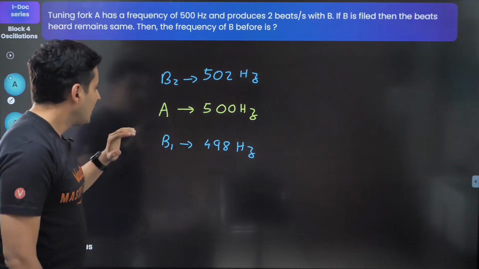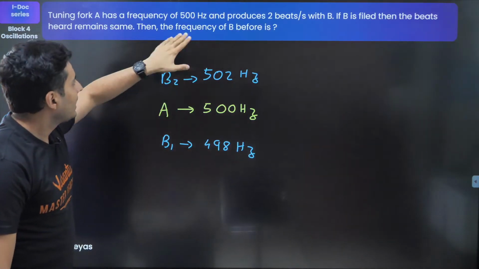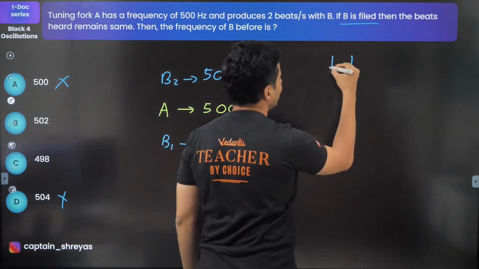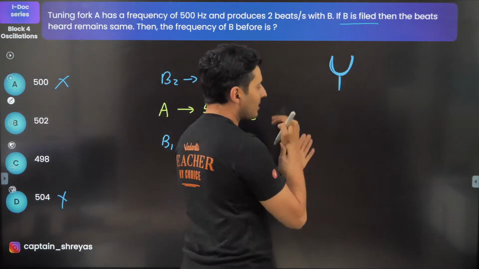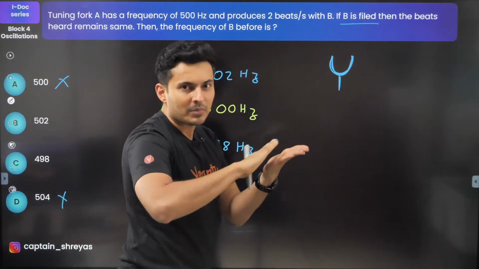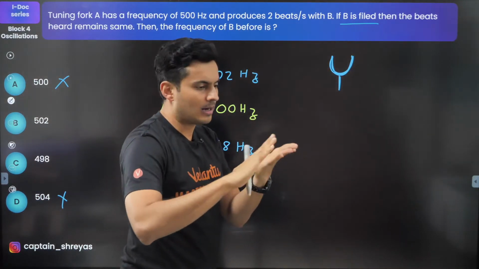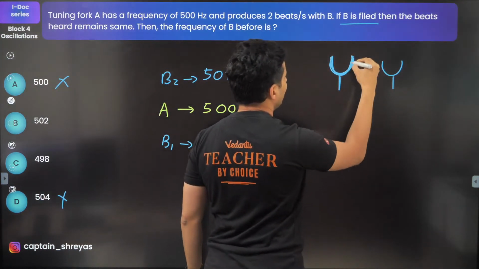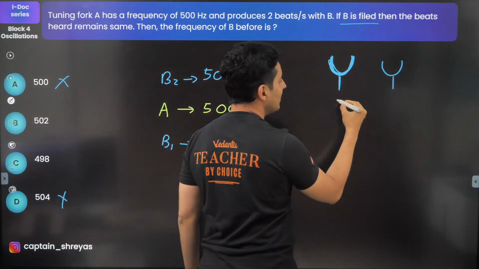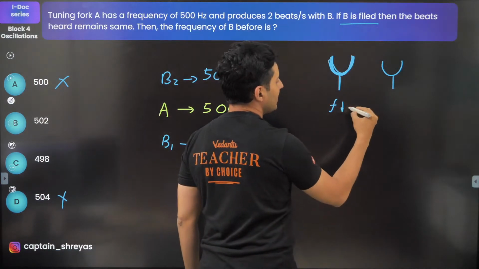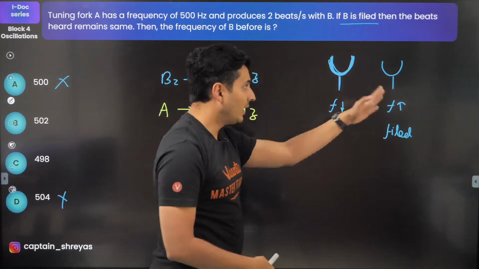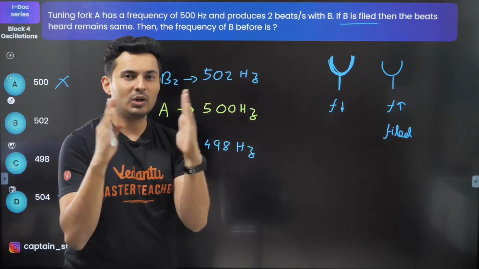See guys, if you file B, that means if you take this tuning fork and you rub it, you remove some part, slowly some particles rub off. So what will happen? It will become thinner. It was thick before, now it will become thinner. Here the frequency will be less, here the frequency will be more. This is filed. When you file it, it becomes thinner, it becomes easy for it to vibrate.